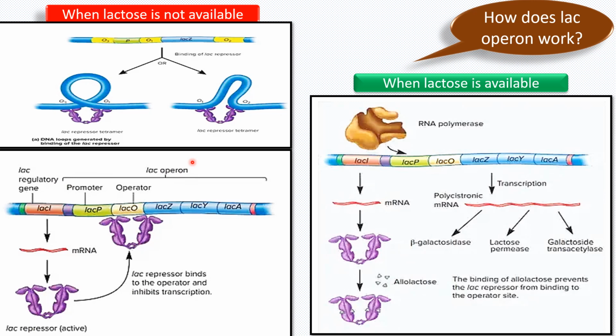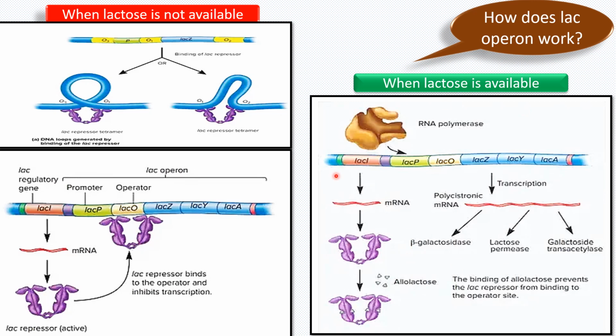So, there will be two possibilities. Due to the bending of the DNA at the promoter site, the RNA polymerase cannot get access to this promoter region. In the second possibility, RNA polymerase cannot move towards the coding region. So ultimately, in any case, the transcription of the structural genes will not occur. This is the case of lactose unavailability.